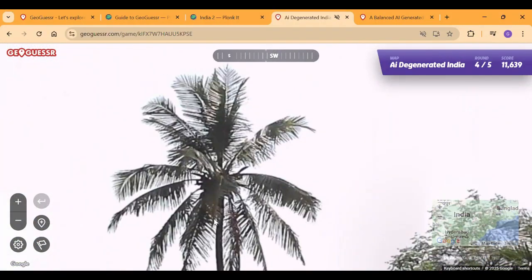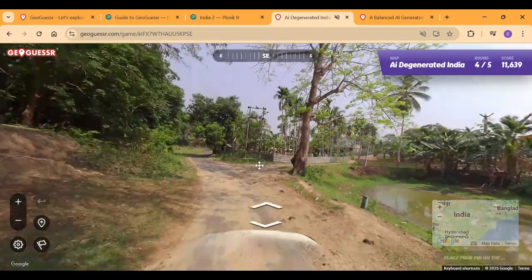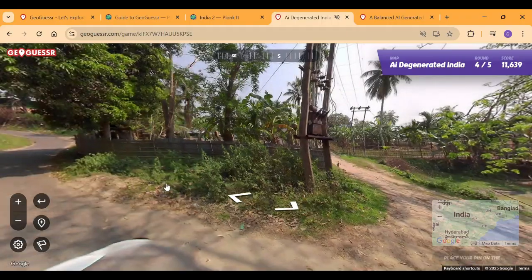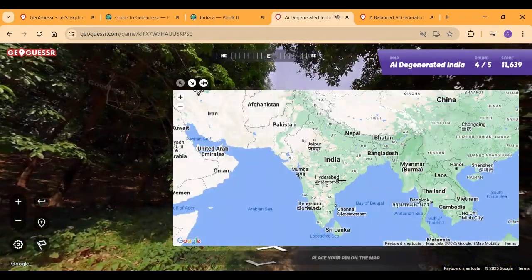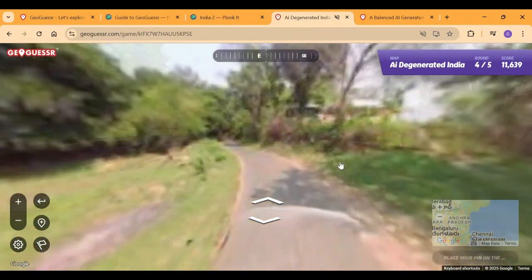So we have a coconut palm tree, also known as a palm tree. Yeah, pretty much all of you kind of know that by this point. Okay. Any information available? So we have a lot of those trees, palm trees. I'm thinking of the south again. Andhra Pradesh area probably, most likely.